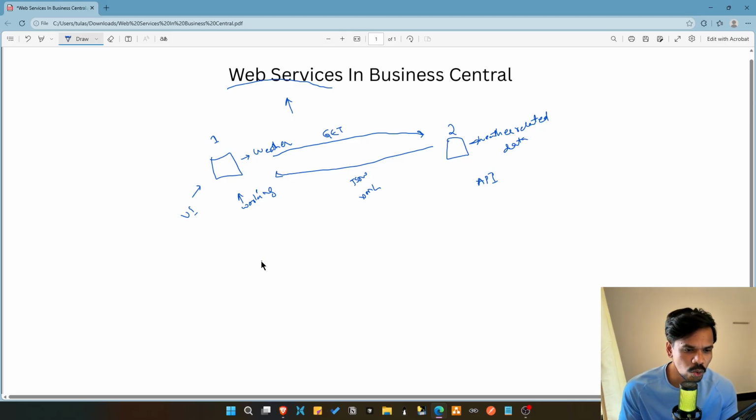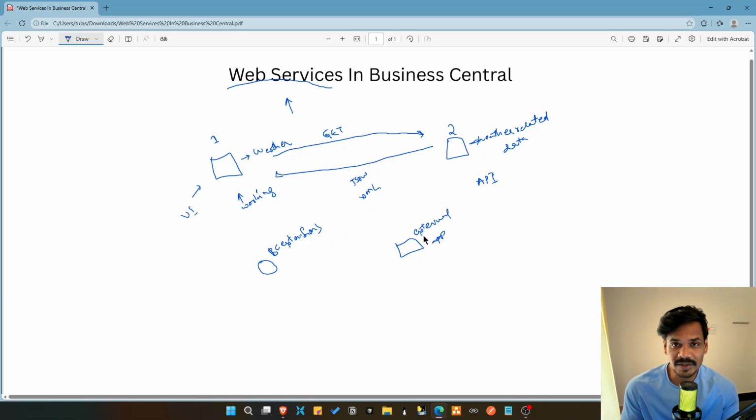Let us say you are building an application. Let's say we can call this BC extension because we develop extensions in Business Central. And in here you wanted to integrate with an external application like the weather related data application. Basically, let's say this is an external application, and this external application basically provides the data for your Business Central extension.